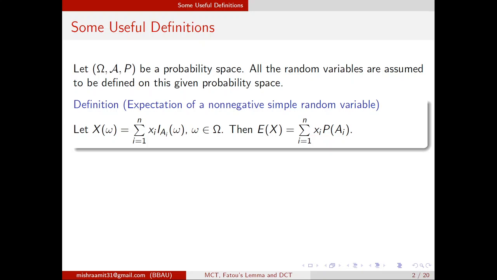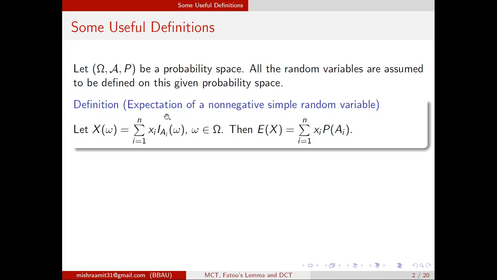So what are simple random variables? Consider a function X from omega to R such that X(omega) is the summation i from 1 to n of x_i I_{A_i}(omega), where the x_i's are non-negative and the I_{A_i}'s are indicator functions. That means I_{A_i}(omega) is 1 if omega belongs to A_i and it is 0 otherwise.